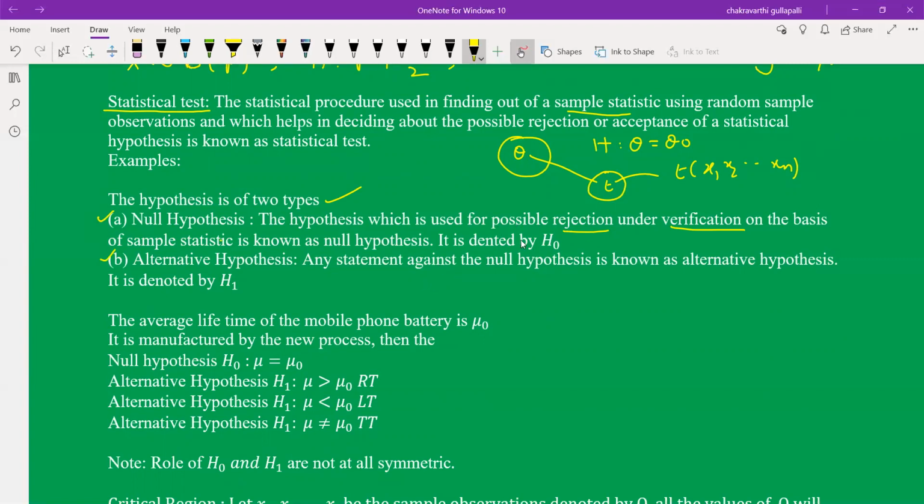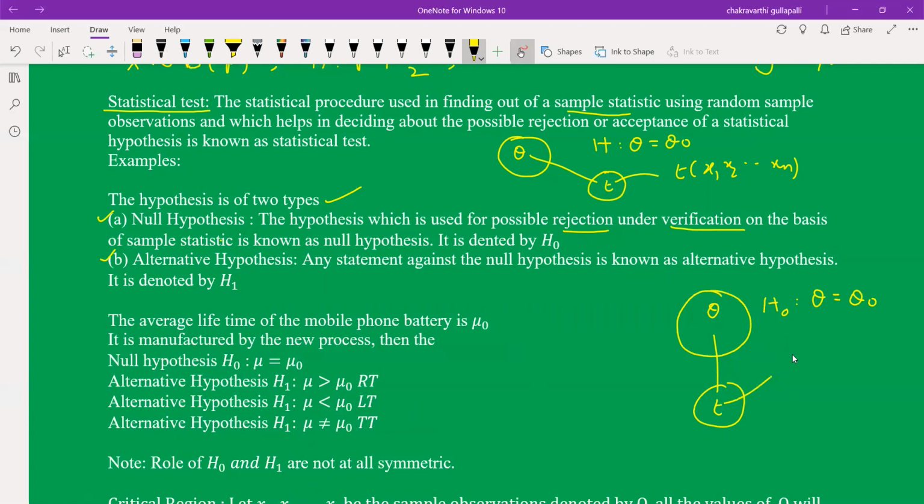Here, this is the population, and the sample is drawn, with population parameter theta and statistic T. Now the neutral statement, the null hypothesis statement H naught: theta is equal to theta naught.